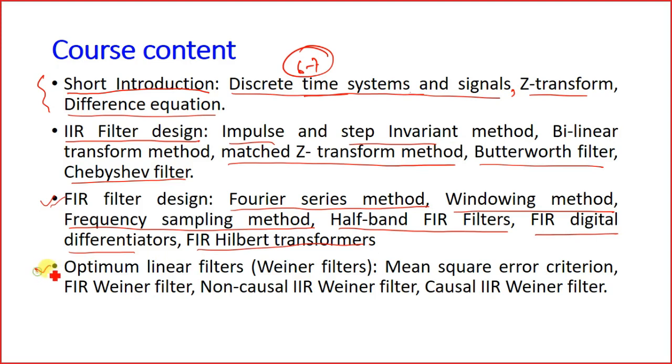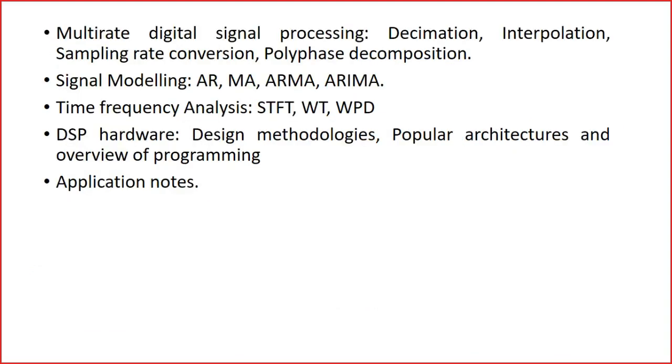Then next we will be going towards the adaptive filters, which are basically the linear filters. Over here we will be looking into the mean square error criteria, FIR linear filter, non-causal IIR linear filter, causal IIR linear filter. Okay. Then we'll be discussing multi-rate DSP signal processing. In this, we will be talking about decimation, interpolation, sampling rate conversion, and polyphase decomposition.